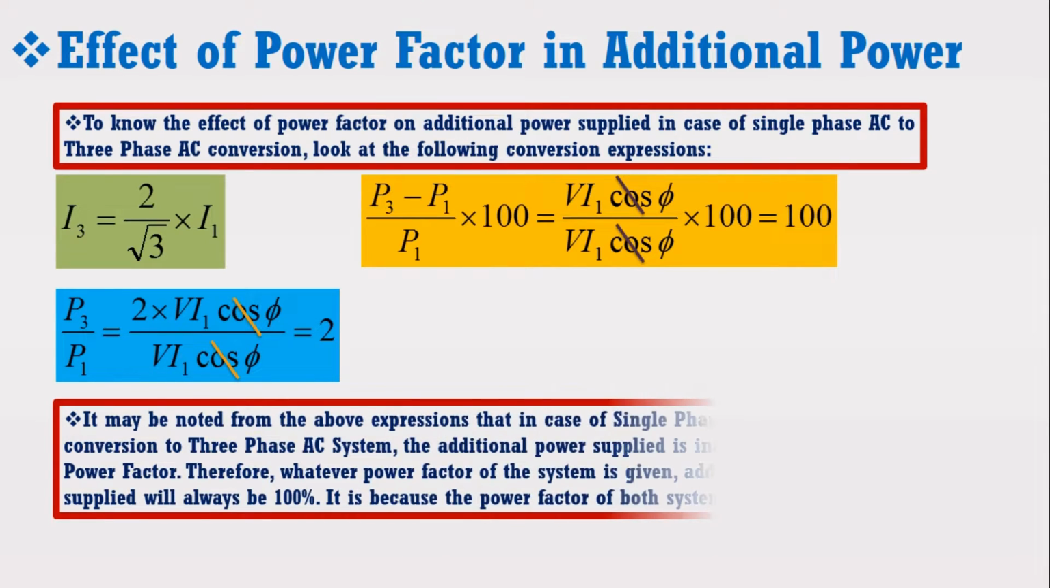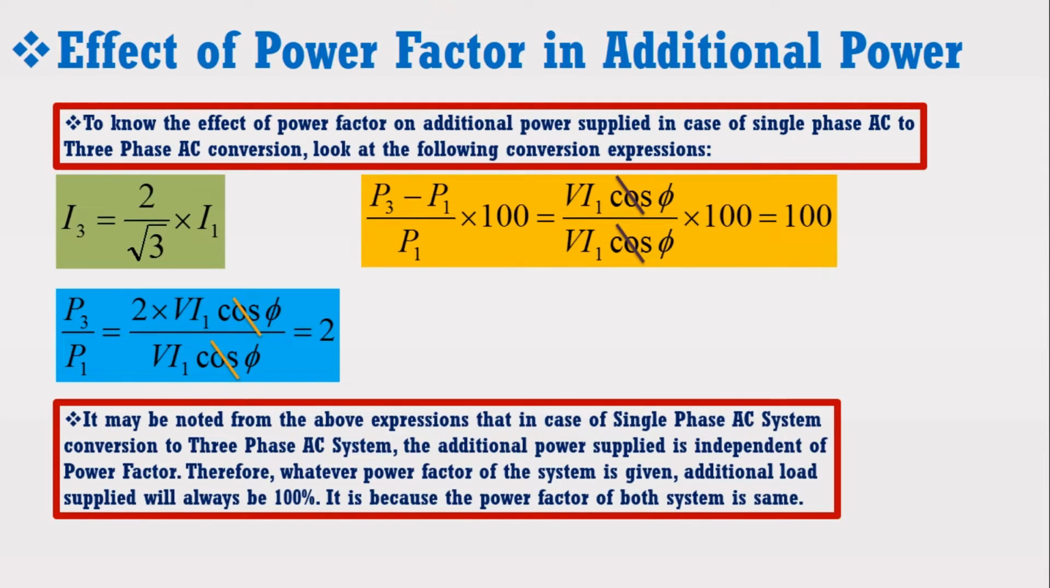It may be noted from the above expressions that in case of single-phase AC system conversion to three-phase AC system, the additional power supplied is independent of the power factor. Therefore, whatever power factor of the system is given, additional load supplied will always be 100%. It is because the power factor of both systems is the same.